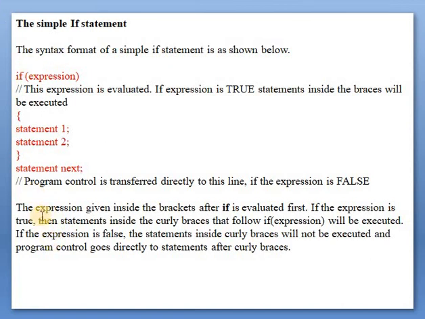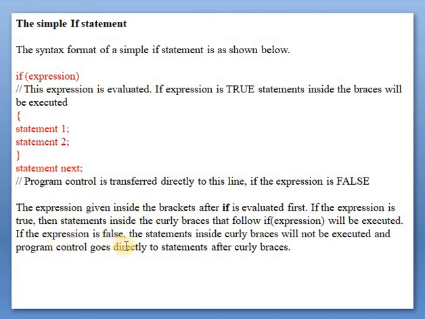The expression given inside the bracket after if is evaluated first. If the expression is true, then the statements inside the curly braces, that is statement 1 and statement 2, will be executed.